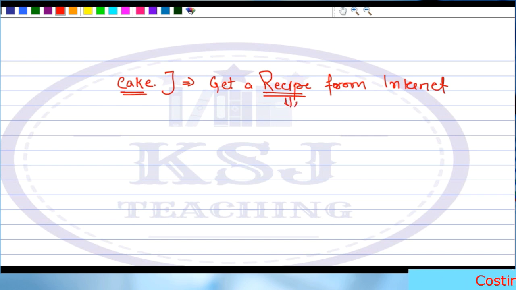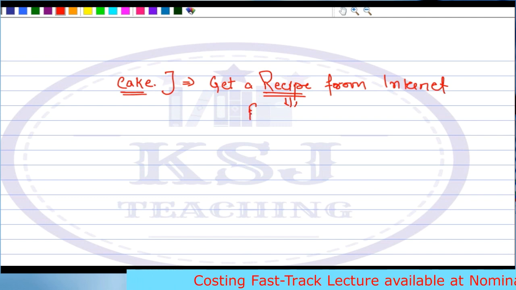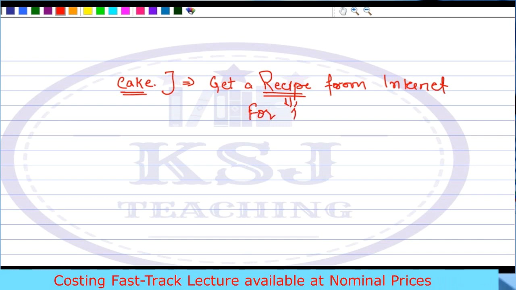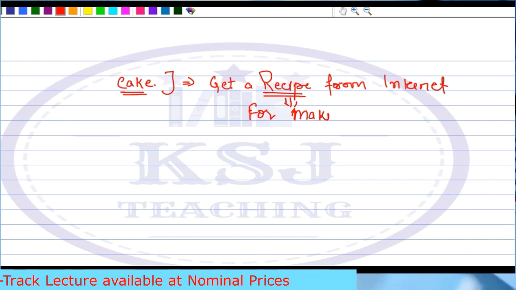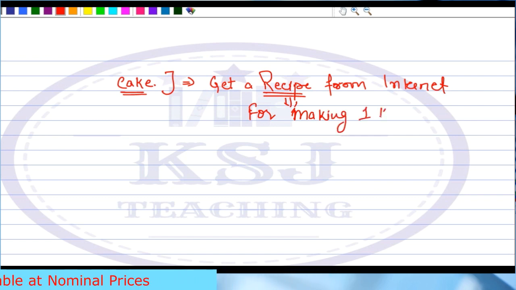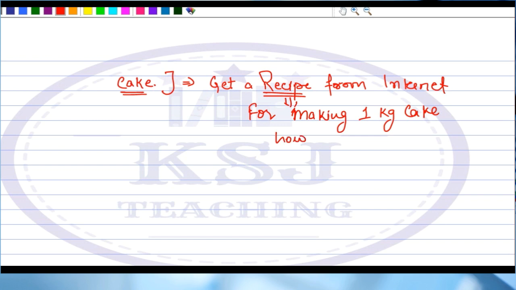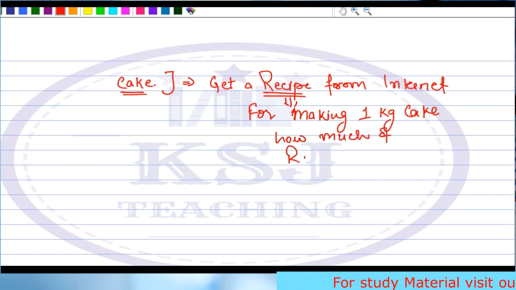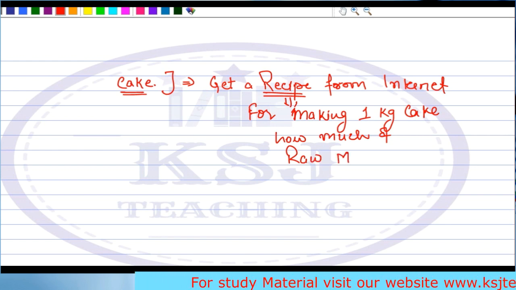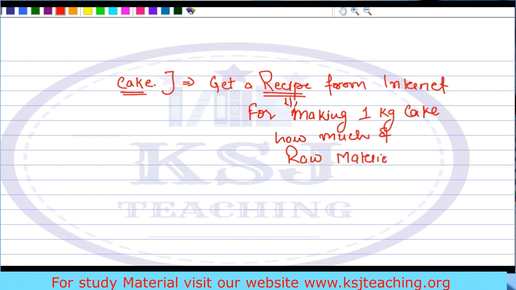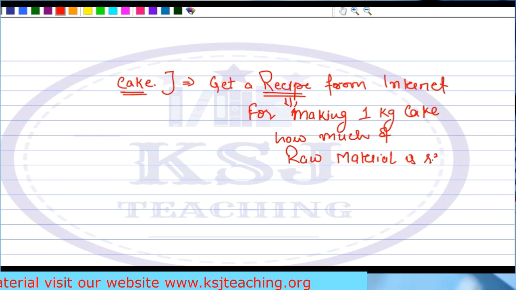This recipe defines that for making 1 kg cake, how much of raw material is required? How much of raw material is required?